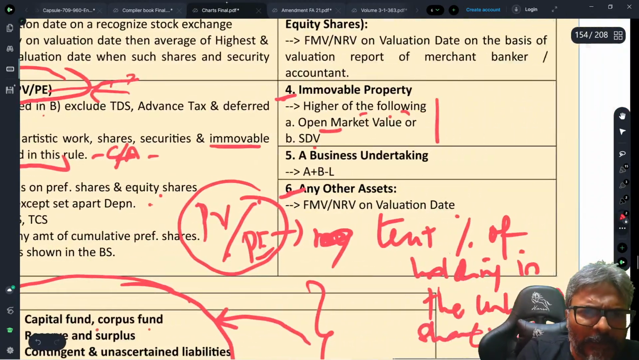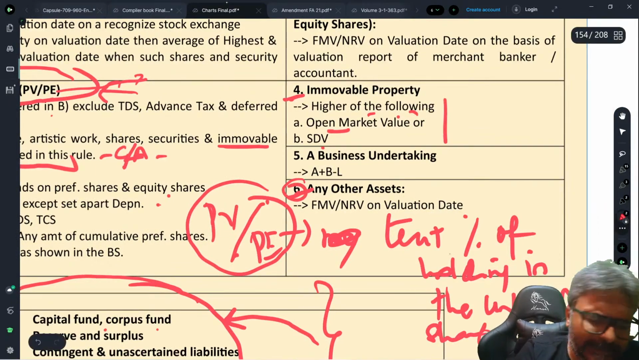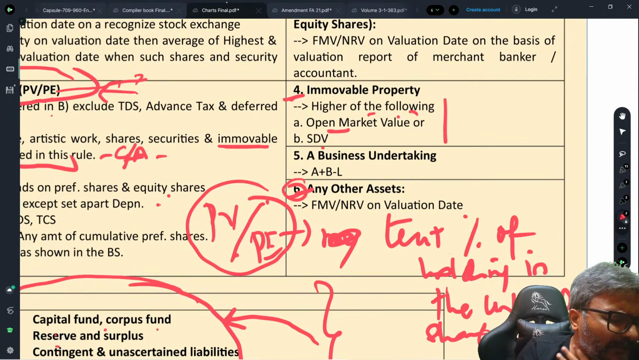Students will say, sir, what about bullion and jewelry? That will fall under any other asset. The fair market value on the valuation date is what will be considered for the bullion and jewelry. Okay, so those are the cases.